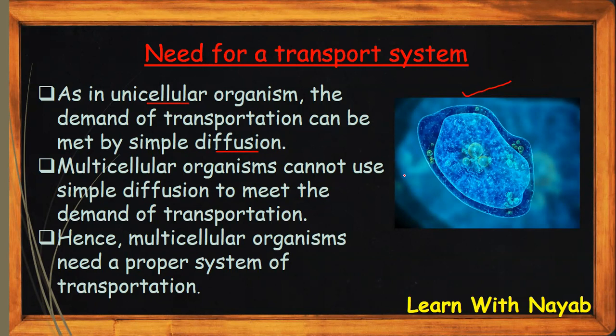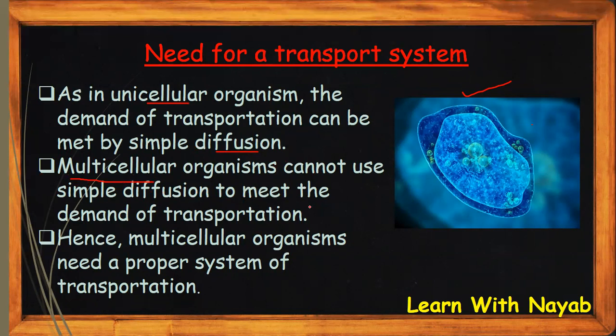If it wants to get substances from the environment, substances diffuse into it, and if it just has to release the products, the products will just diffuse out of the amoeba and go into the environment. So this is very easy, and diffusion can meet the simple transportation of a unicellular organism. But multicellular organisms, which have a lot of cells in them, cannot use simple diffusion to meet the demand of transportation.